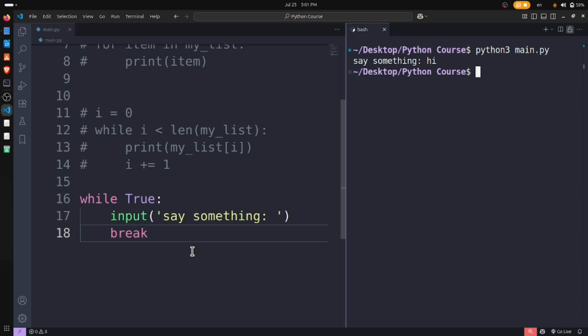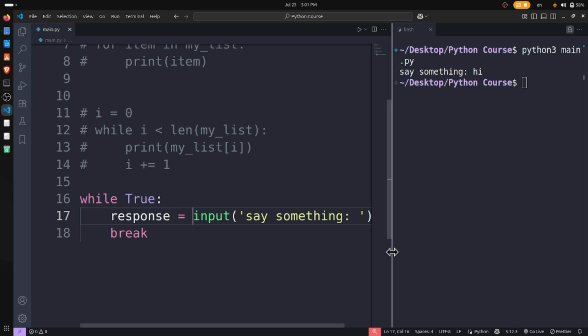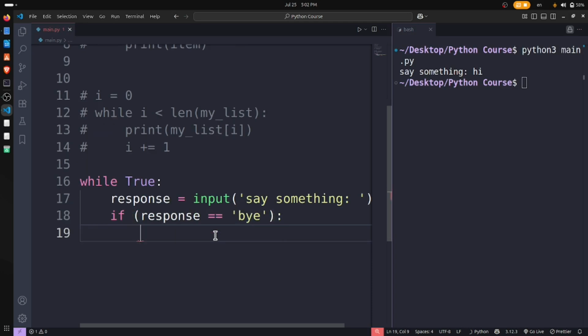So, well, it is very simple, but it doesn't yet answer our question of why we use this while loop. For example, we have assigned this as response, and instead of break, we just use a condition: if response is equal to bye, break.